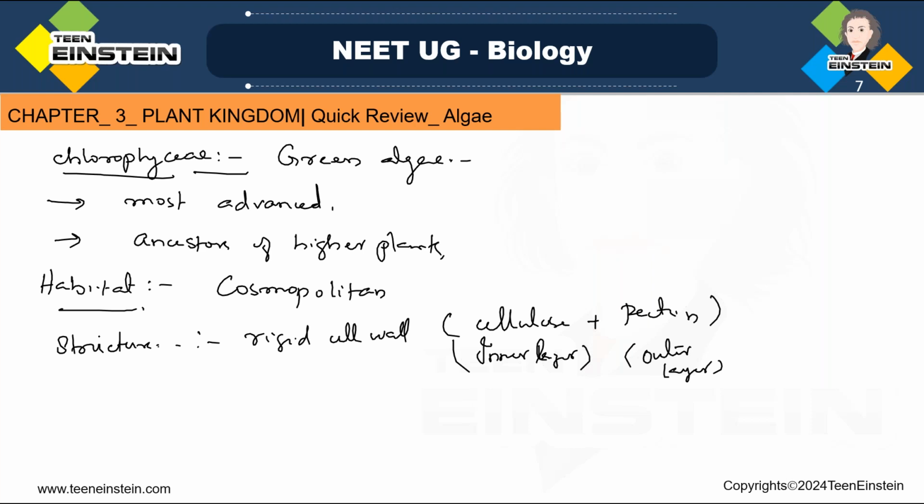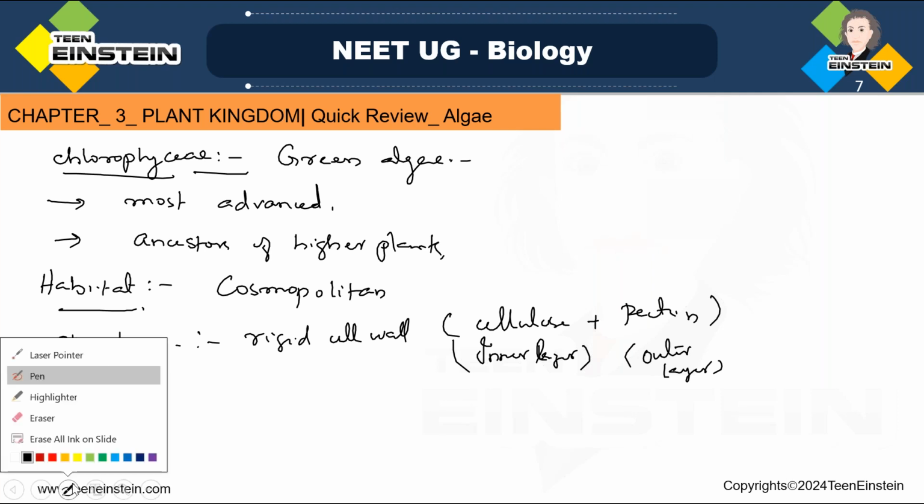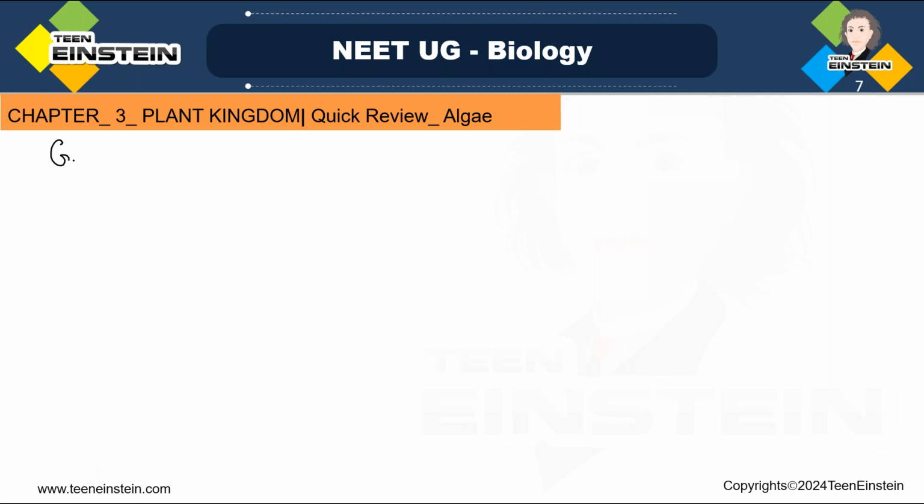And what about these green algae we are learning now? These green algae are found in many forms. Which are they? Unicellular forms are there, colonial forms are there, multicellular filamentous forms are there, multicellular thalloid forms are there. So let's see one by one. First one is unicellular forms.